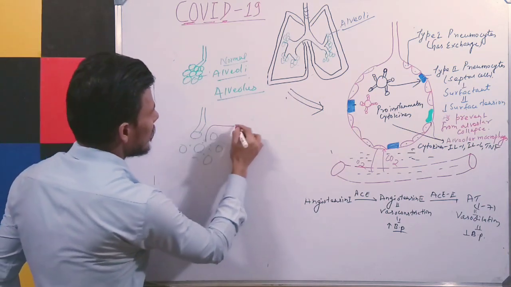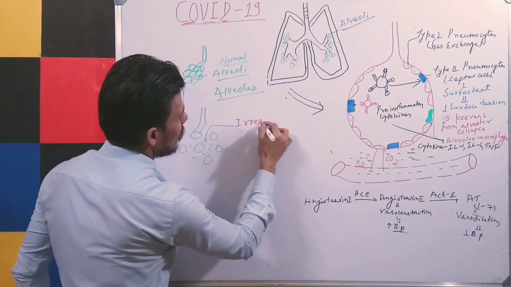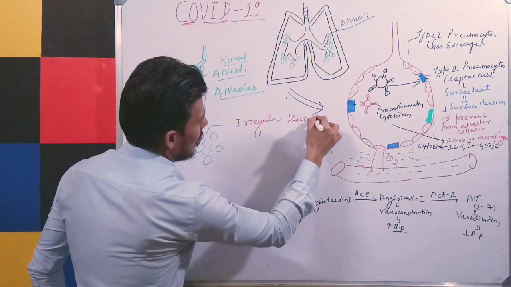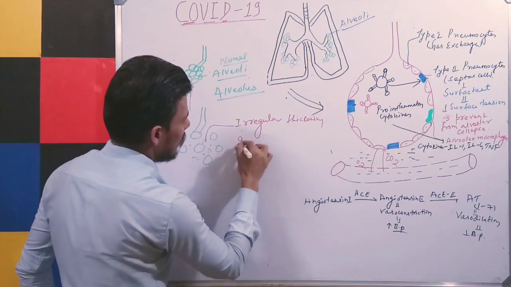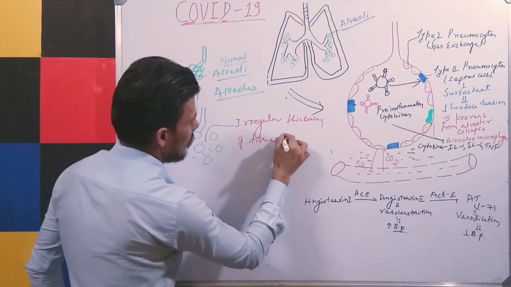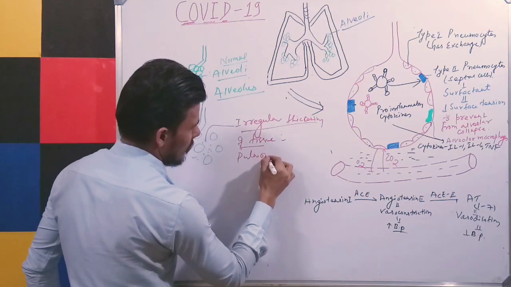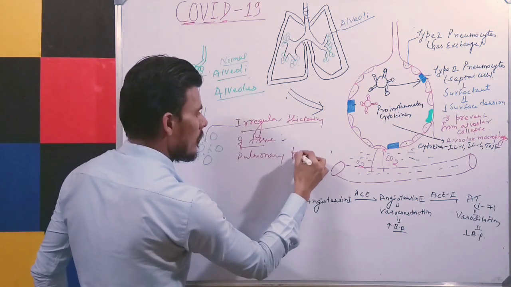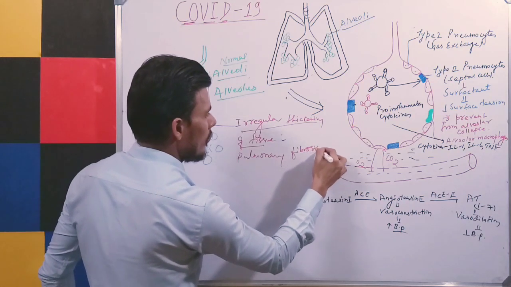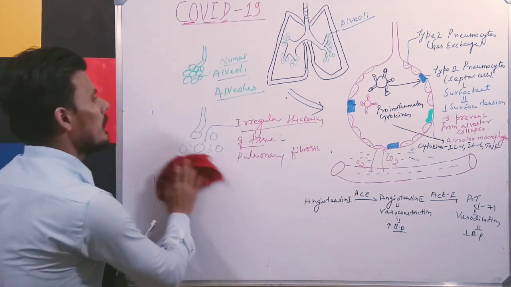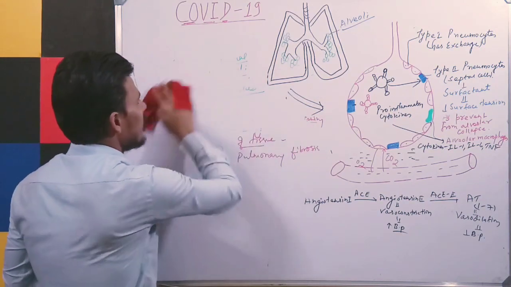And this irregular thickening of tissue between the alveoli is known as pulmonary fibrosis. So there is a chance that the patient may have pulmonary fibrosis.